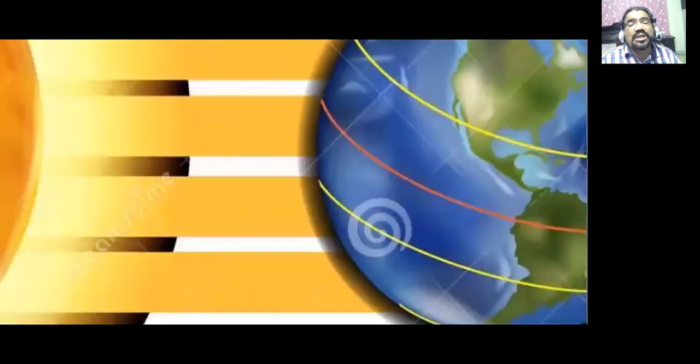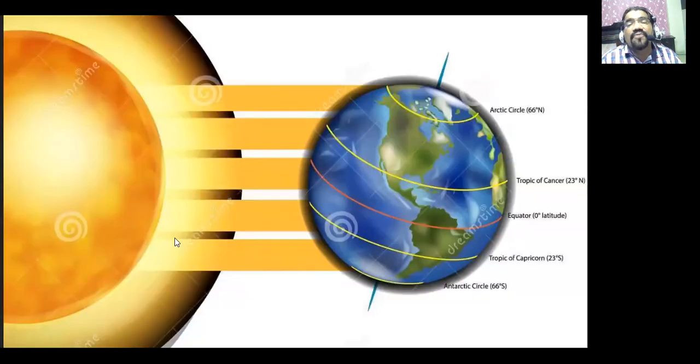Now this is the second topic which I want to show you. If you look at the figure, you will be able to understand that when the rays of the sun are falling, the rays of the sun fall more. The same amount of rays are covering less distance, and so the intensity of heat near the equator is very high, and the intensity of heat over the poles is much lower. So here the rays of the sun are more, so the temperature will be high, and towards the pole the temperature will be low, and here also towards the pole the temperature will be low.